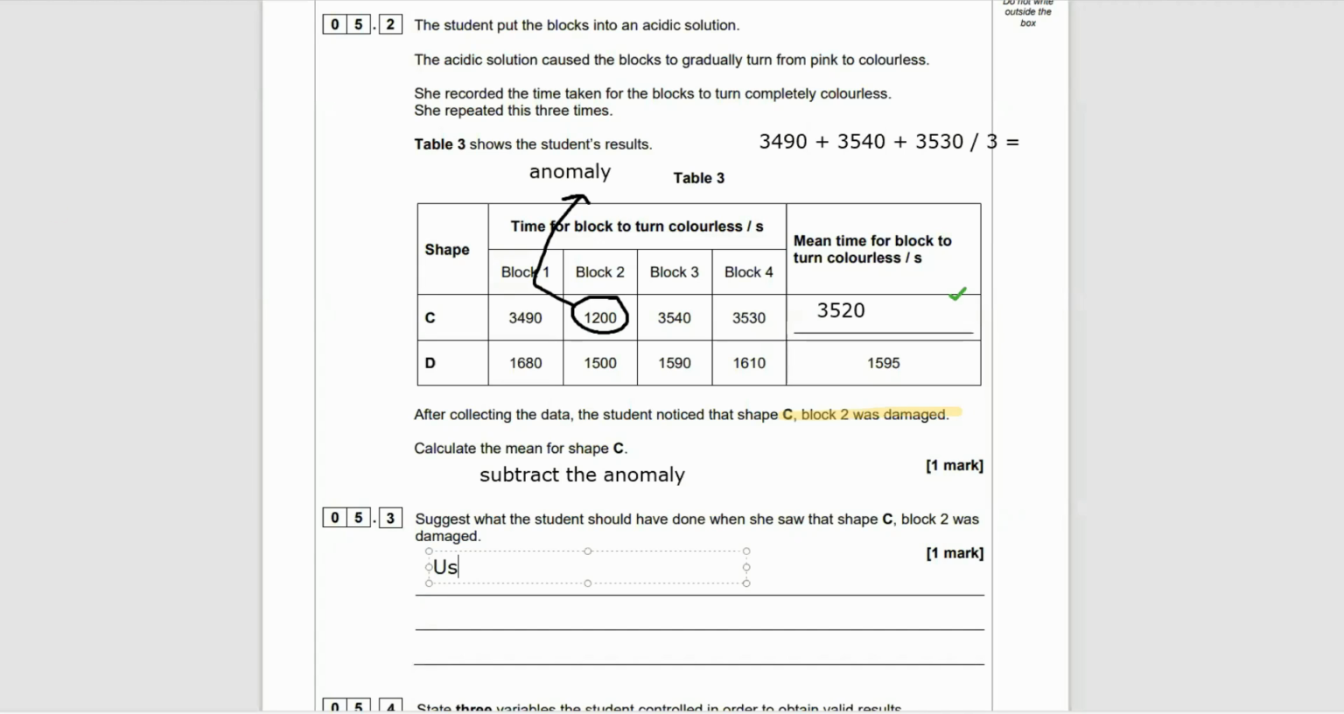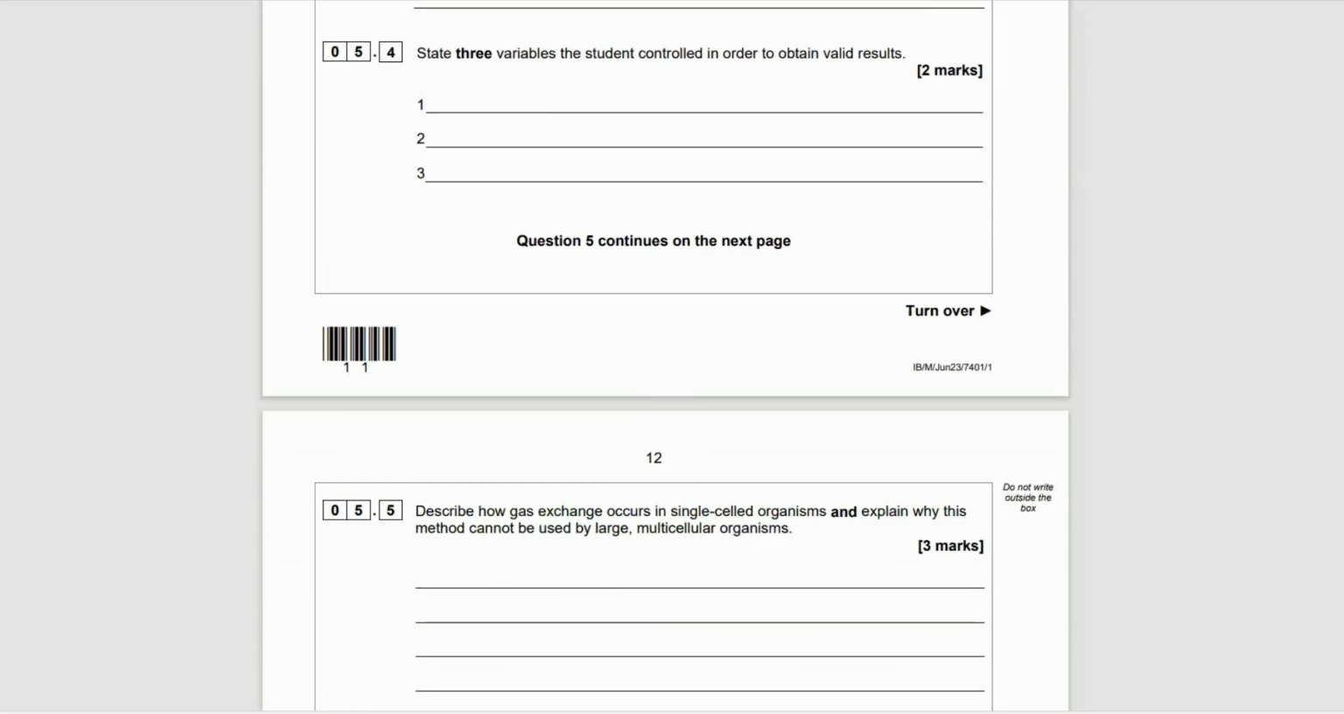All right, let's look at the next question. Suggest what the student should have done when they saw that shape C, block 2, was damaged. They should have chucked block 2 away for shape C and brought in a new block, or repaired the damaged block, returned it to its original shape. That's what they should have done. And that'll get you a mark.